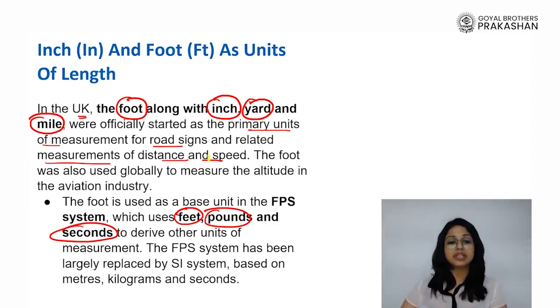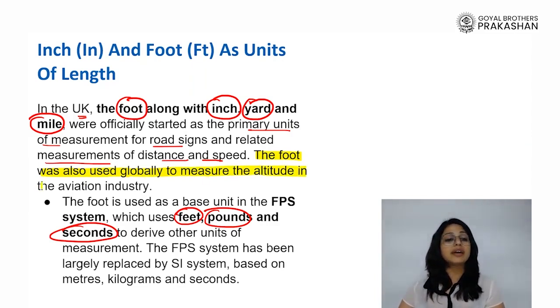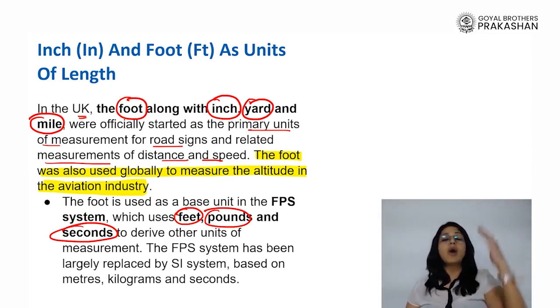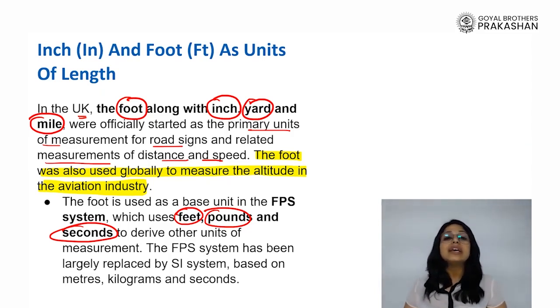Now this is very, very interesting. As I told you, we still use this foot and inch for measuring our height. Rather, this is the same foot that is put into use for measuring the altitude, that means how high a thing is flying in the aviation industry. Even for measuring the peaks, the mountains, the range, how high the altitude is, we again use foot as the unit. Now the foot, as we already talked, is the base unit in the FPS system for measuring length.